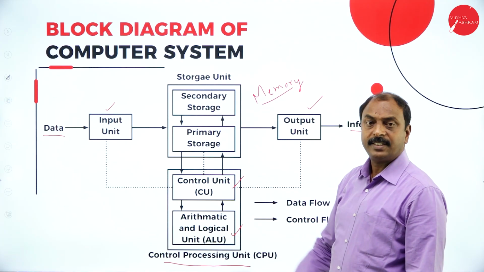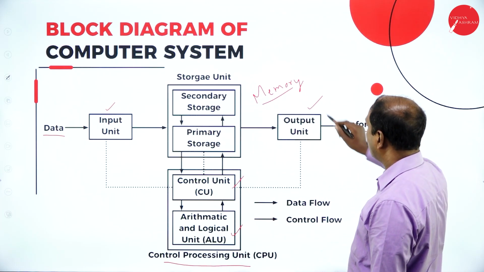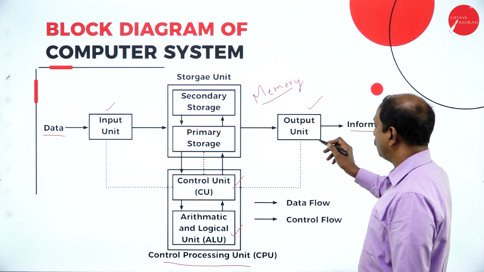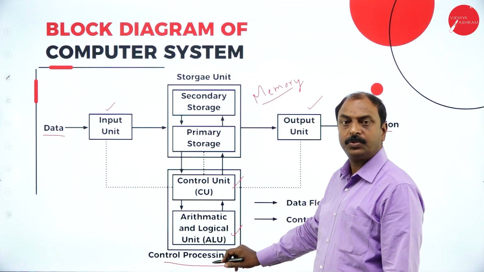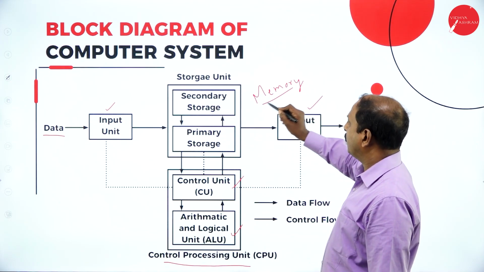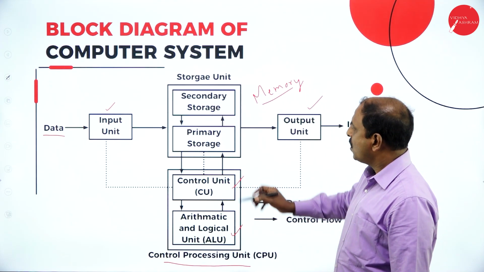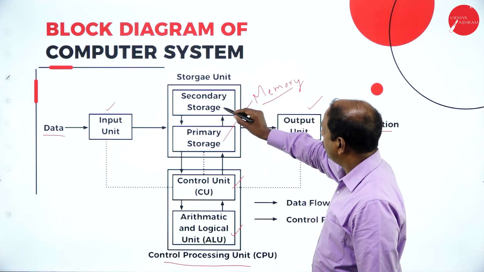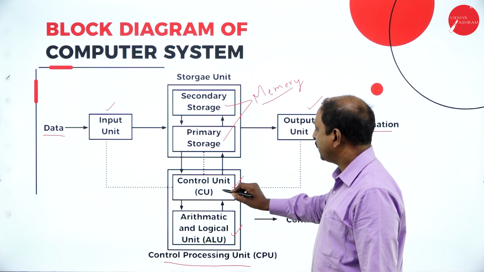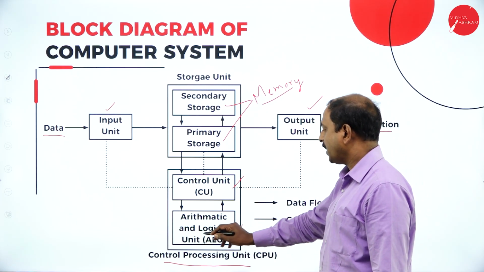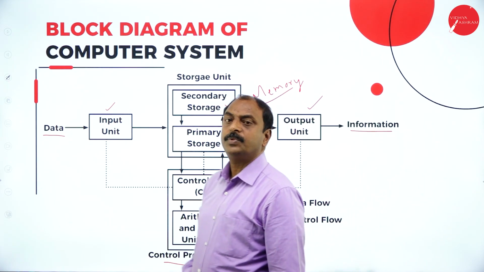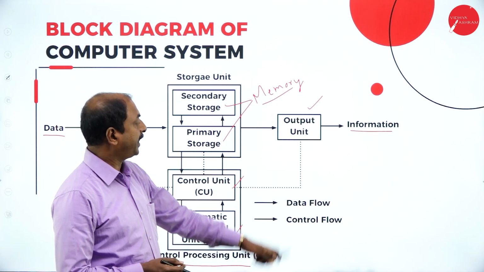Generally, these are all the different hardware parts of a computer. One is the input unit and output unit, and the CPU is again divided into three parts. They are the memory unit, and in memory there are two types: primary memory and secondary memory. The next one is the control unit, and the next one is the ALU, the arithmetic and logic unit. Now, how does a computer actually function? Through this diagram we can explain.